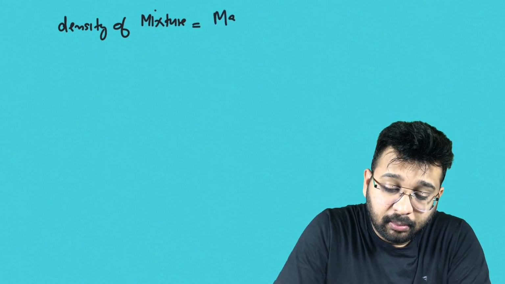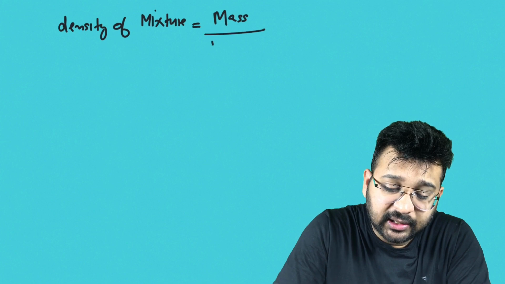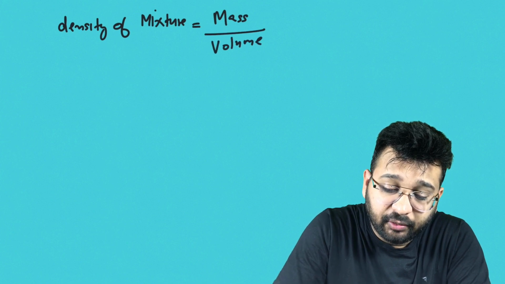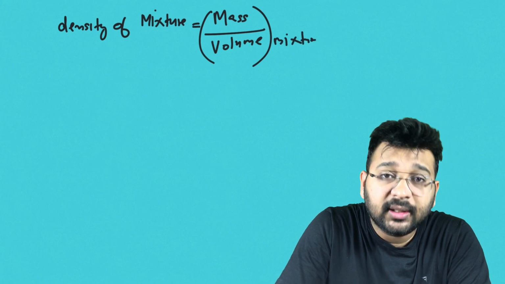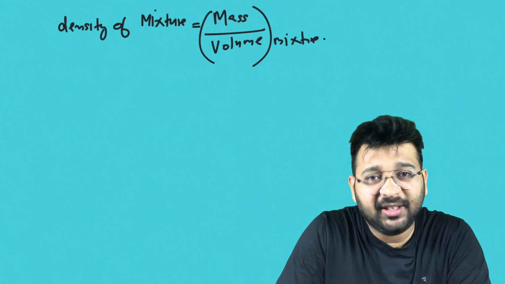In both cases, you will get a new liquid, and that liquid will have a density. So density of a mixture is nothing but mass of the mixture divided by volume of the mixture.